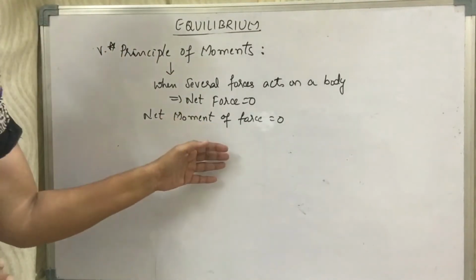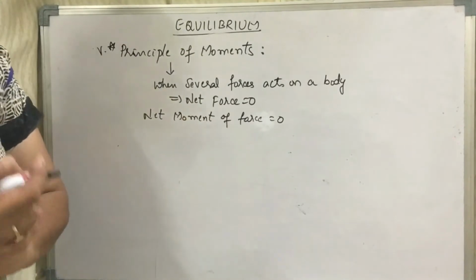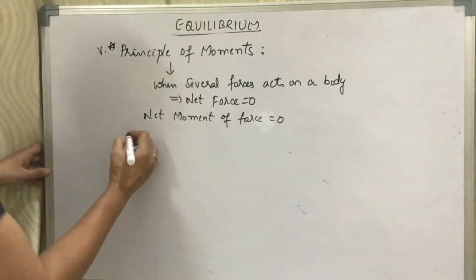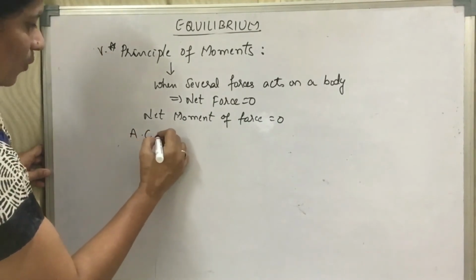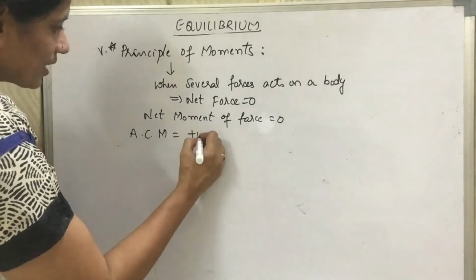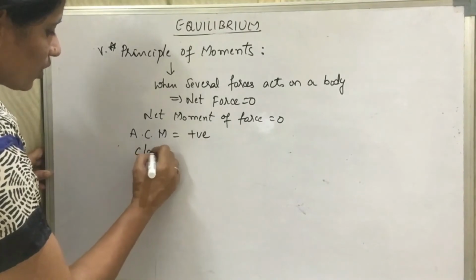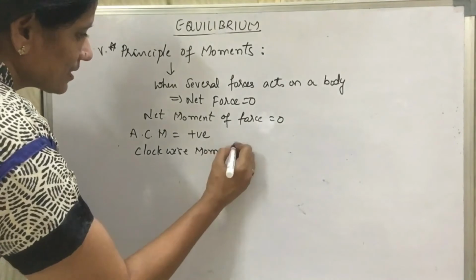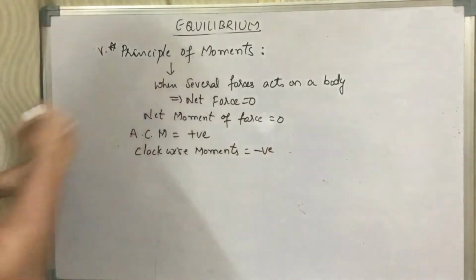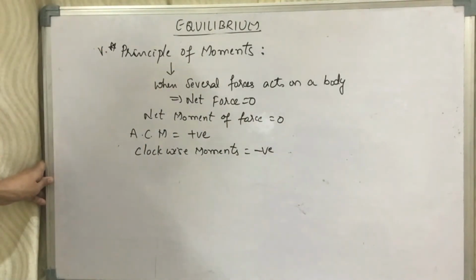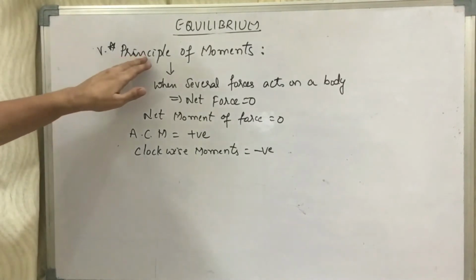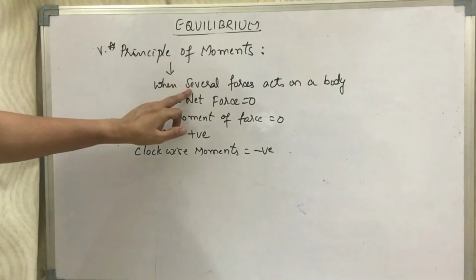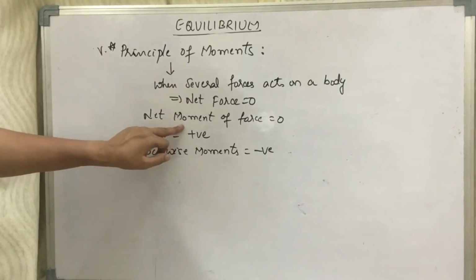Here in this case, we will have clockwise moments and anti-clockwise moments. Anti-clockwise moments are always taken as positive, and clockwise moments are taken as negative. Now, the principle of moments says that when several forces act on a body, the net moment of force becomes 0.